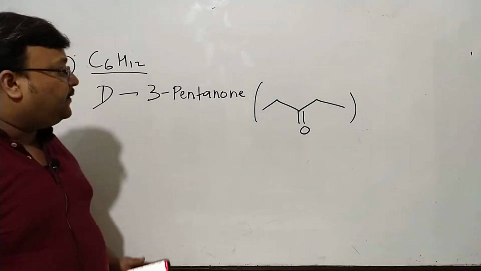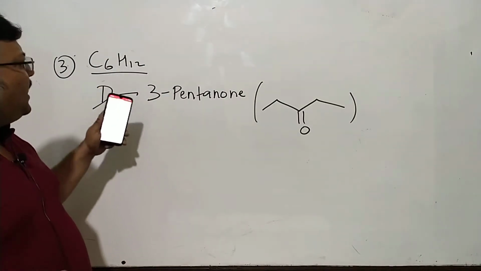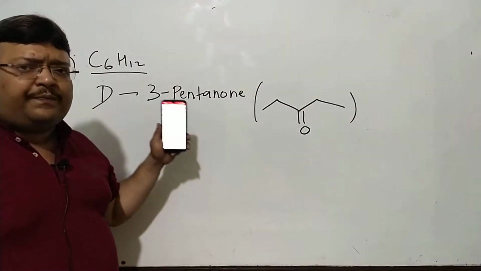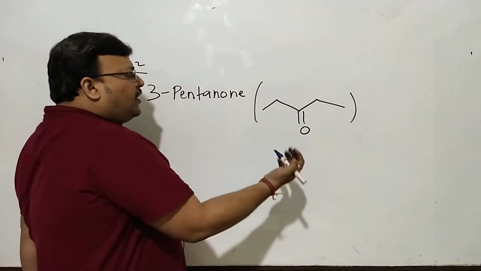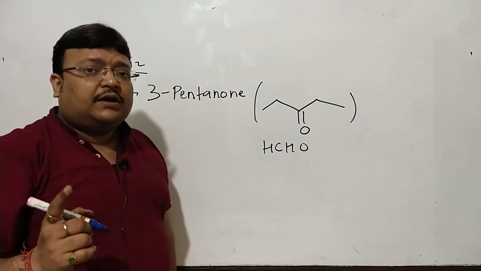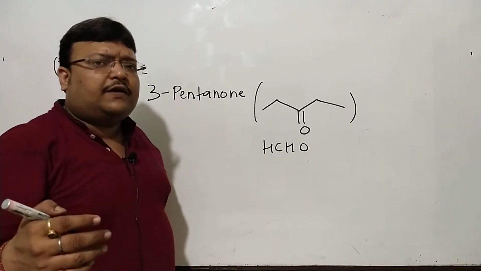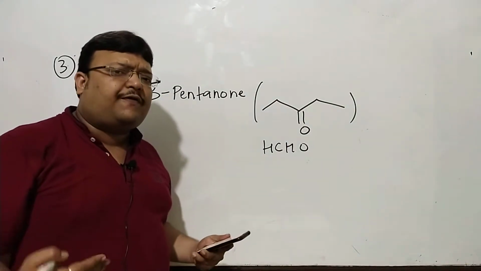Now listen carefully. You have to draw a 6 carbon alkene, and you get a fraction which is 5 carbon long. So naturally, another product has to be formaldehyde. This may or may not be given if the initial alkene is a 6 carbon compound and the product contains only 5 carbon.